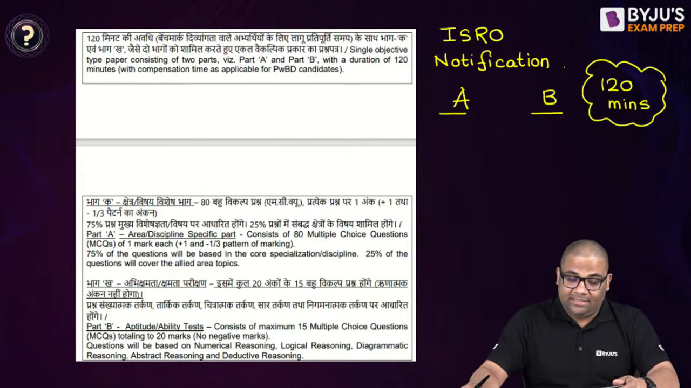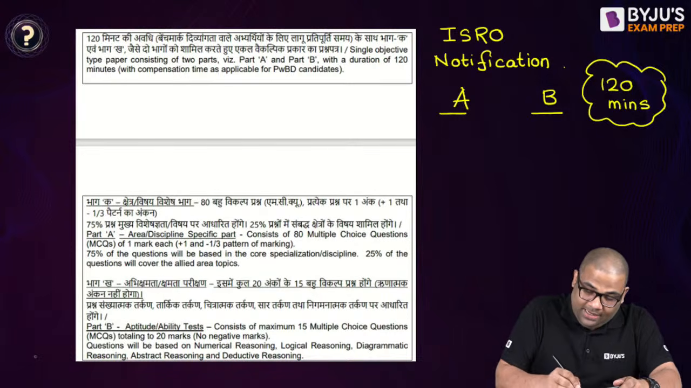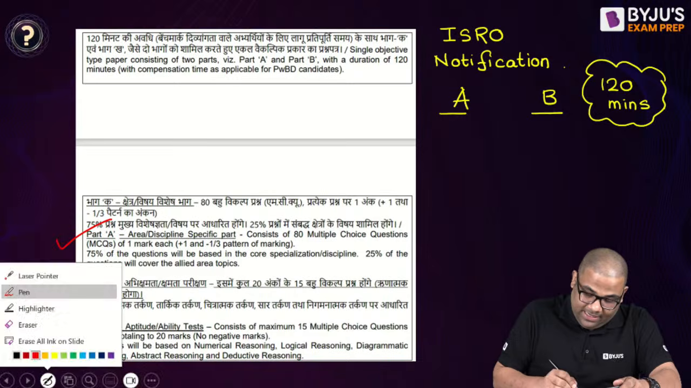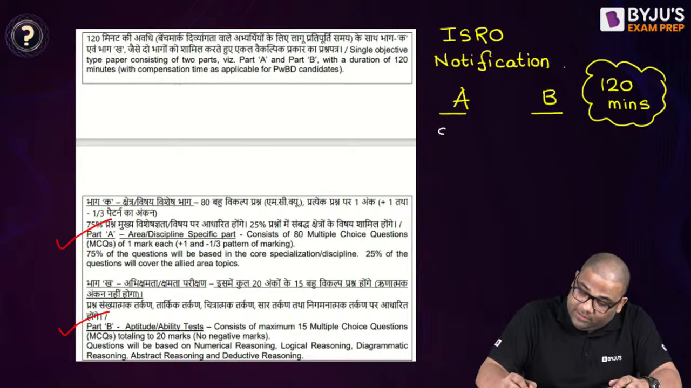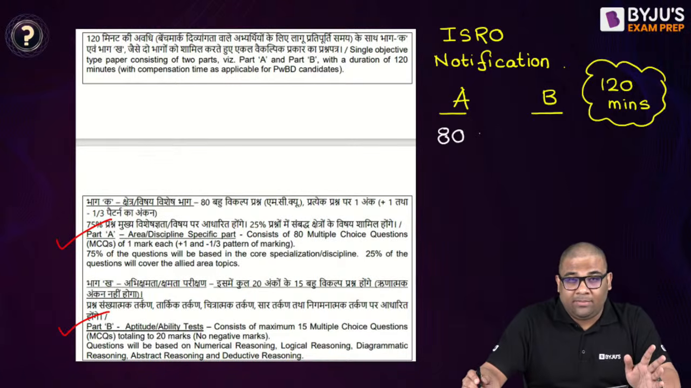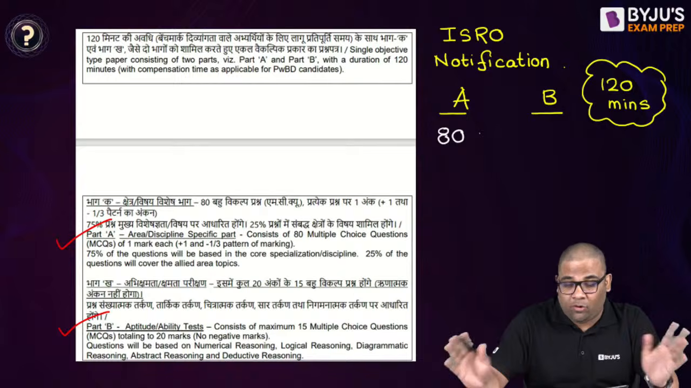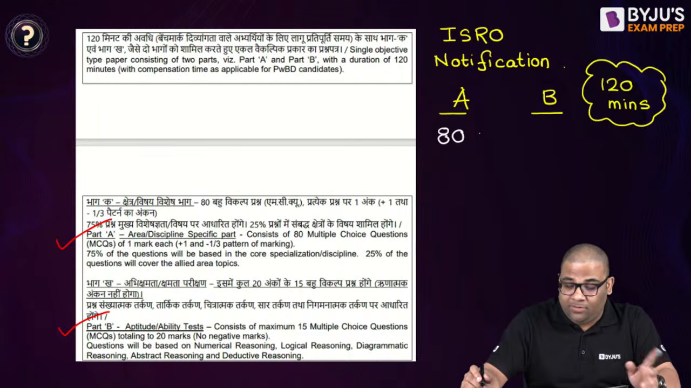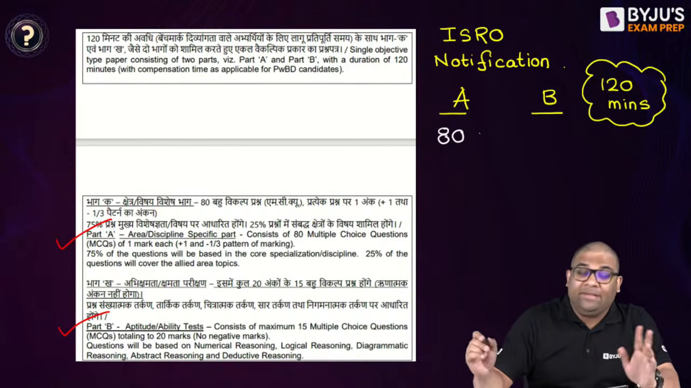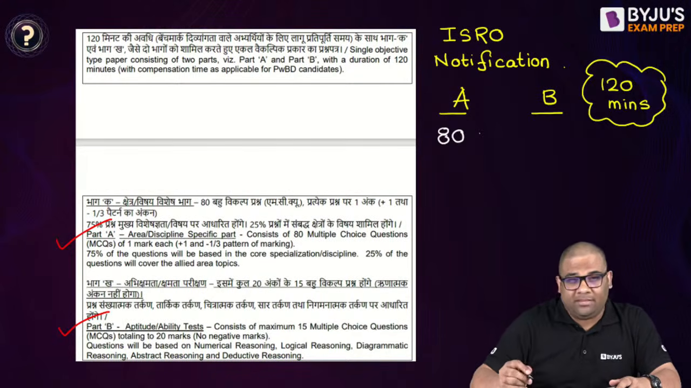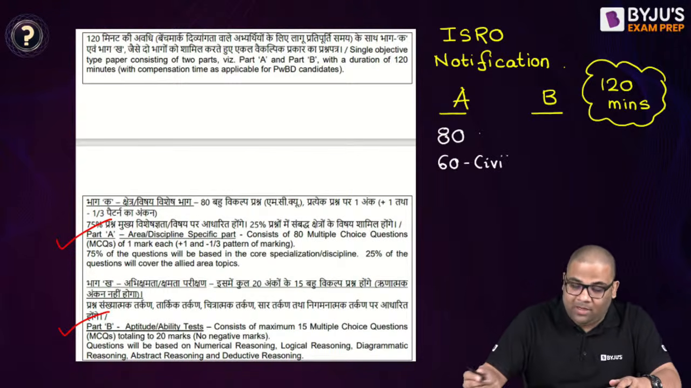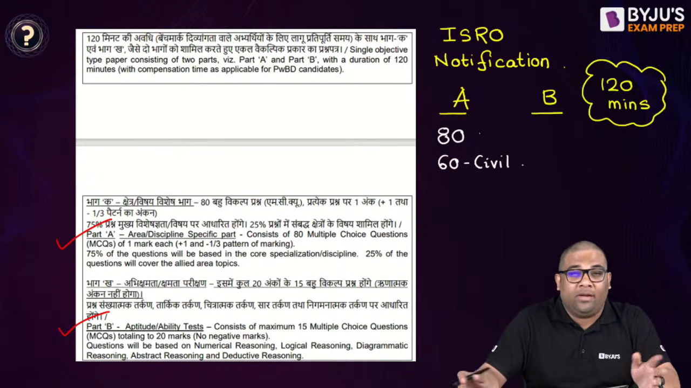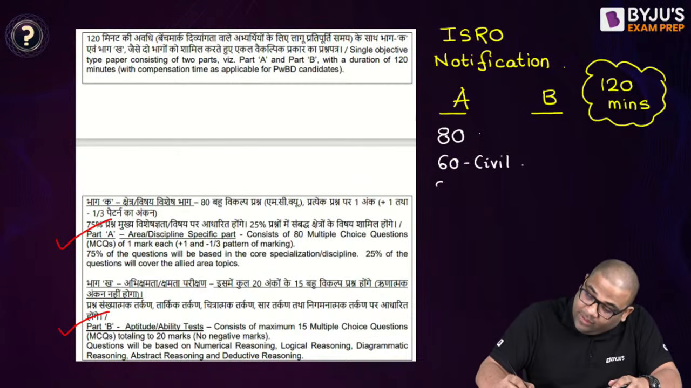Then below it you can see part A and then part B. What is written in part A? It is written that part A consists of 80 questions, each having 1 mark for correct answer and -1/3 for wrong answer. Out of this, 75% will be from the core discipline, meaning your civil engineering. So 75% of this will be 60 marks. So 60 will be from civil, and 20 will cover allied area topics. Allied means common.